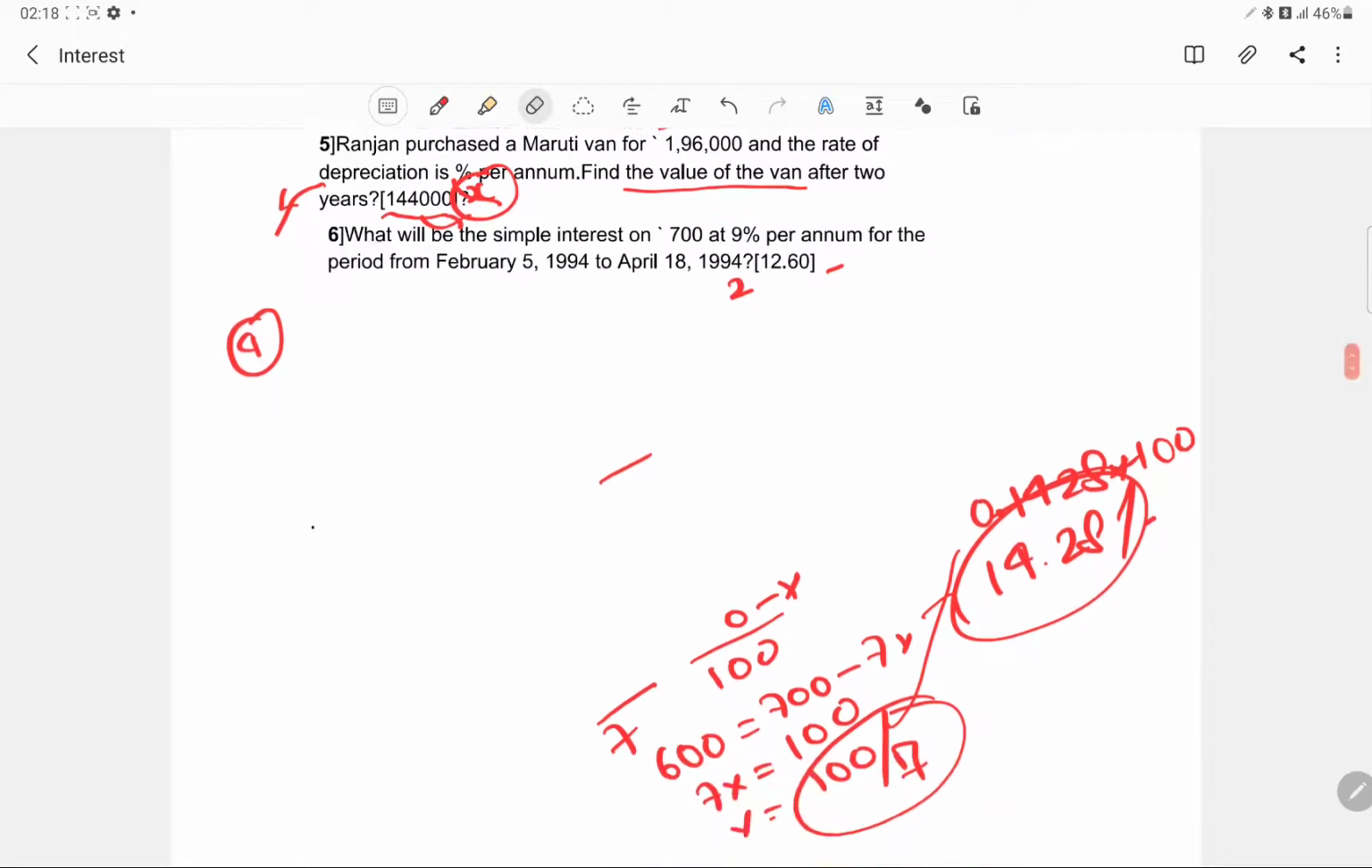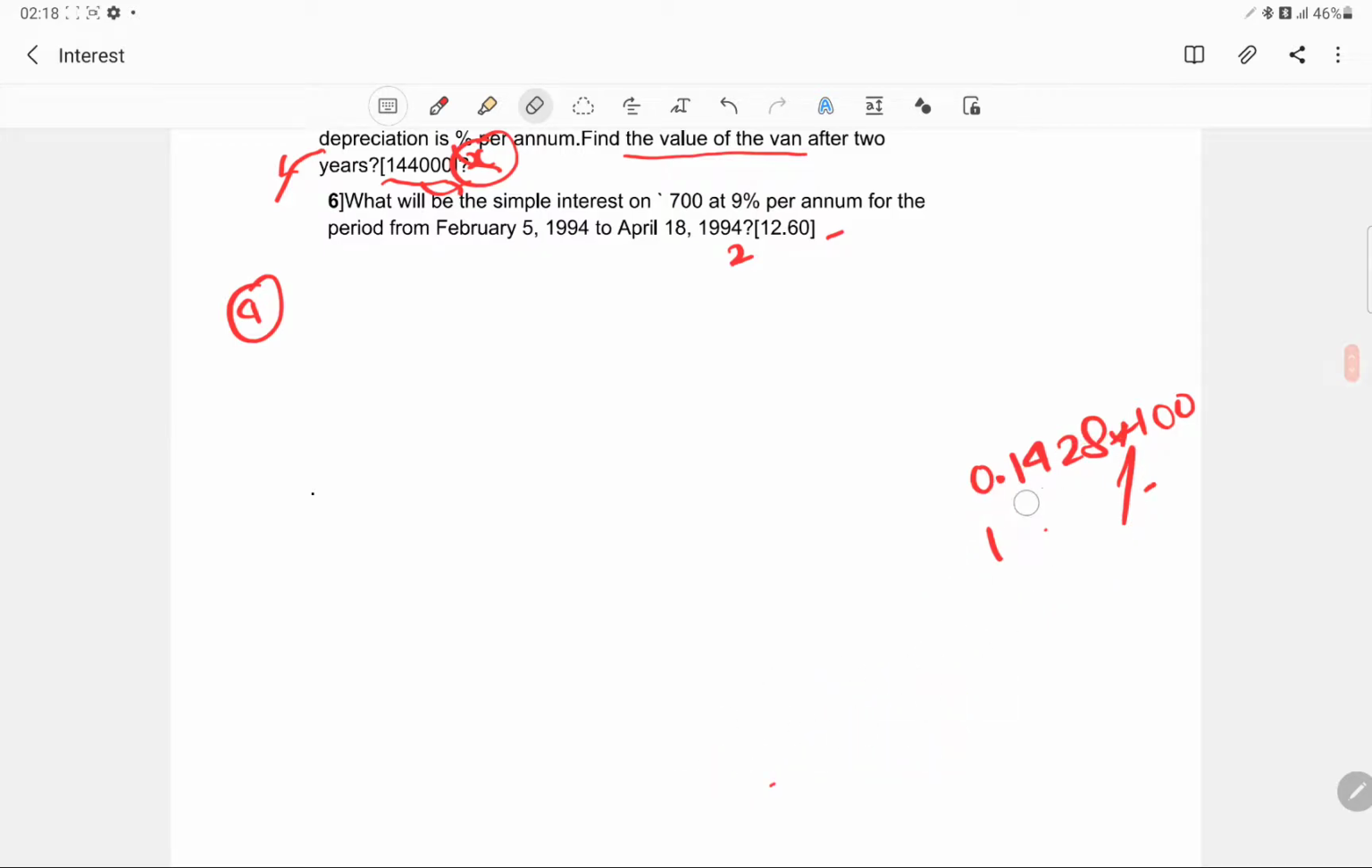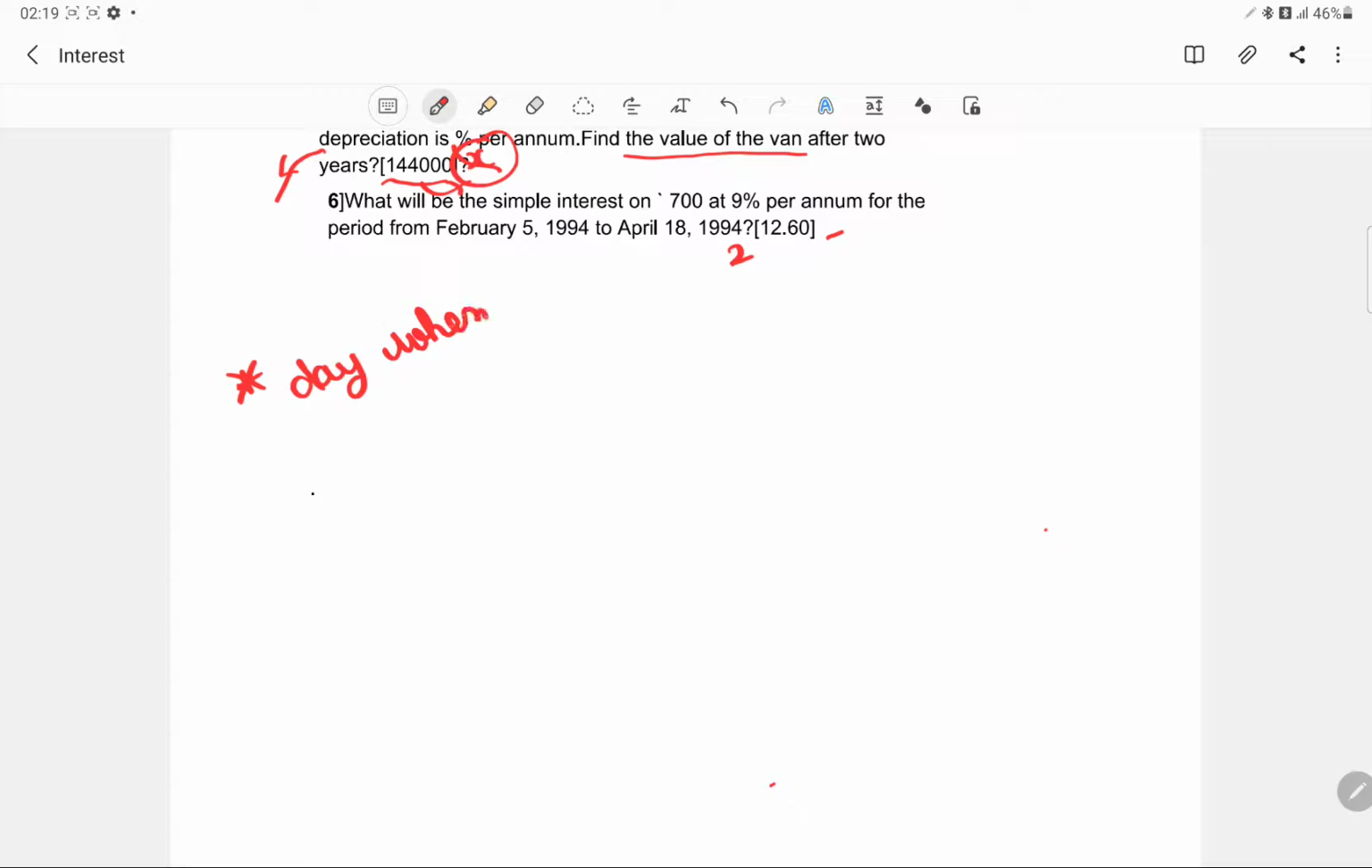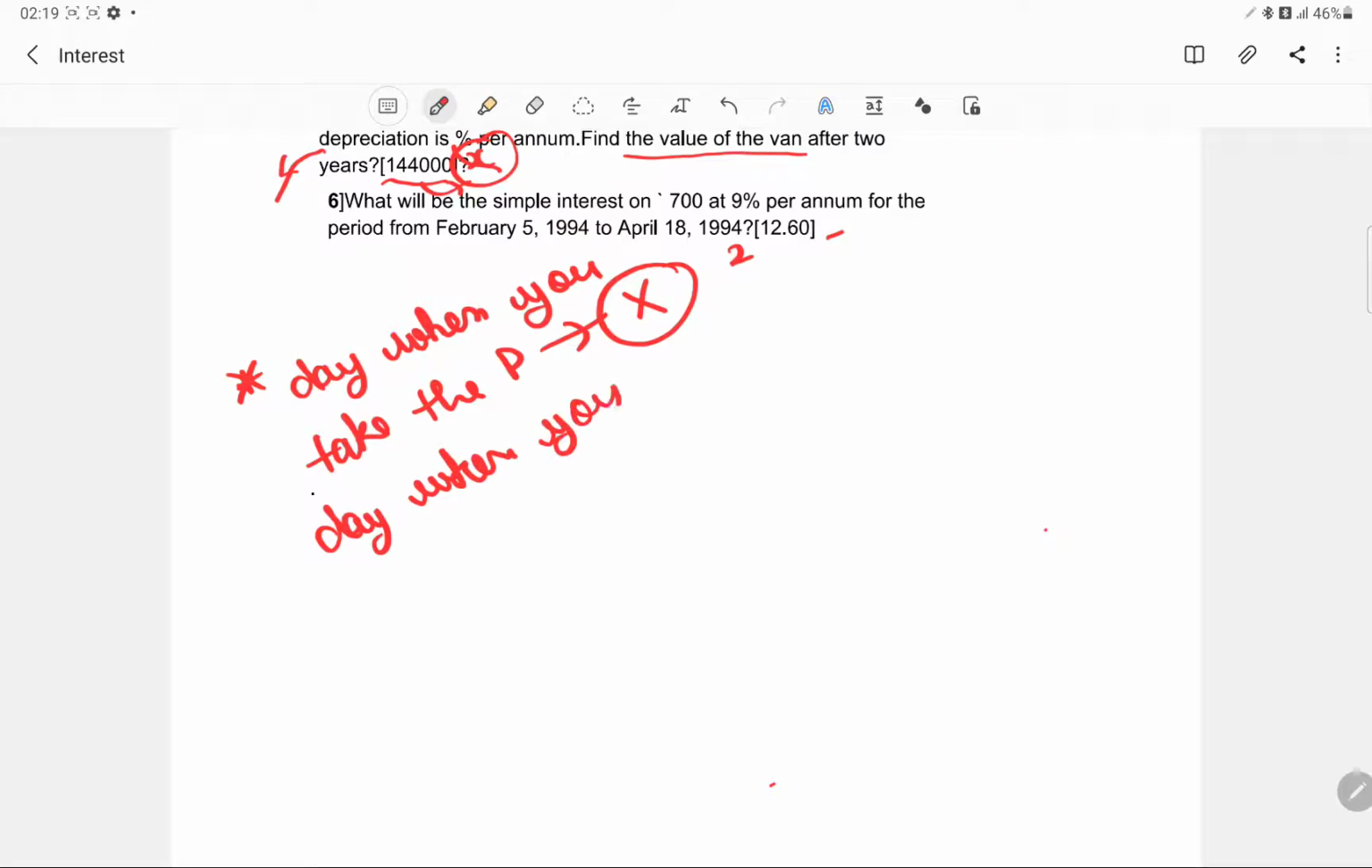Now the last question is very simple. I just added it, so you just note down this fact. Whenever you are calculating the interest, the day when you take the money, the principal, does not count in the computation, but when you return the amount, it actually counts.